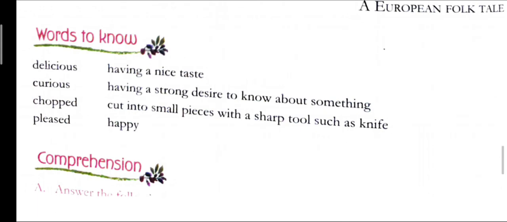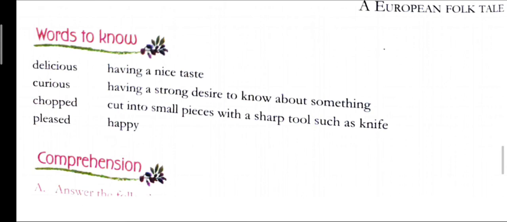Here are some words to know. First word is delicious, which means having a nice taste. Next, curious means having a strong desire to know about something. When we are excited to know about something, we can say that we are curious.